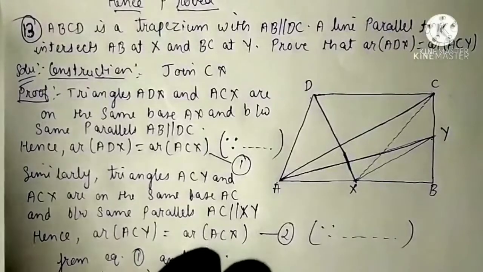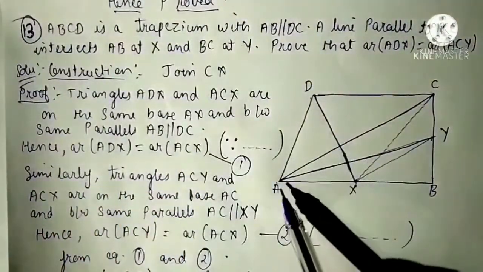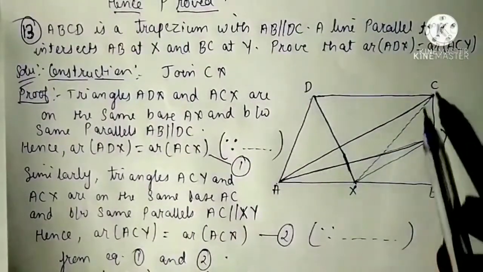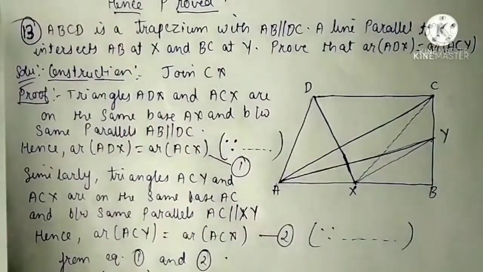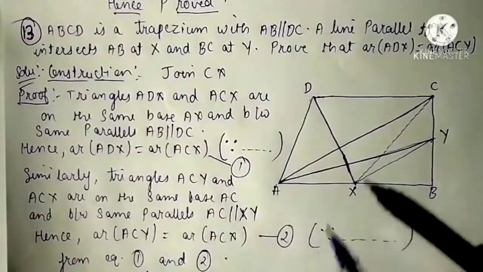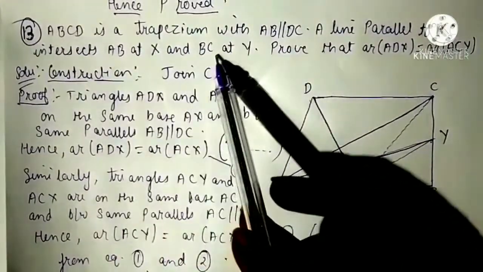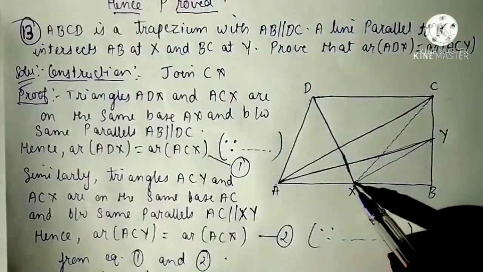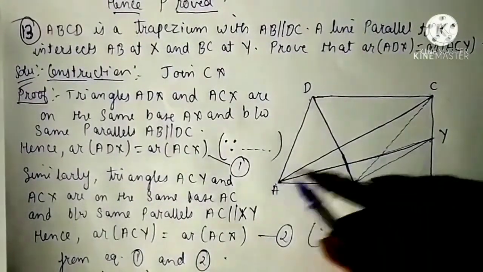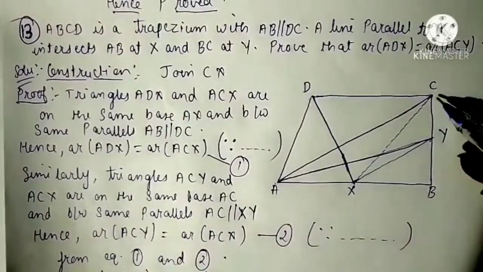Now see the 13th question. ABCD is a trapezium with AB parallel to CD or DC. A line parallel to AC, this AC, intersects AB at X and BC at Y. See, this XY is the line parallel to AC which intersects AB at X and BC at Y.